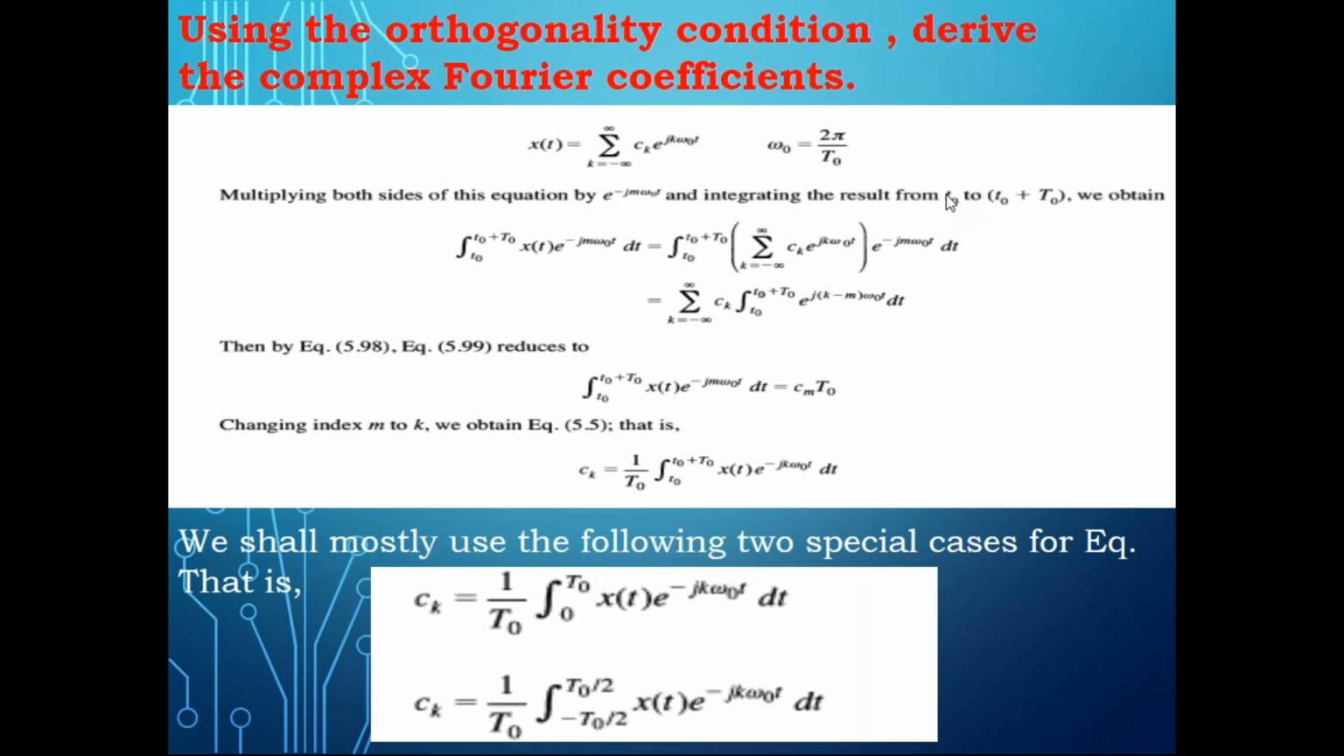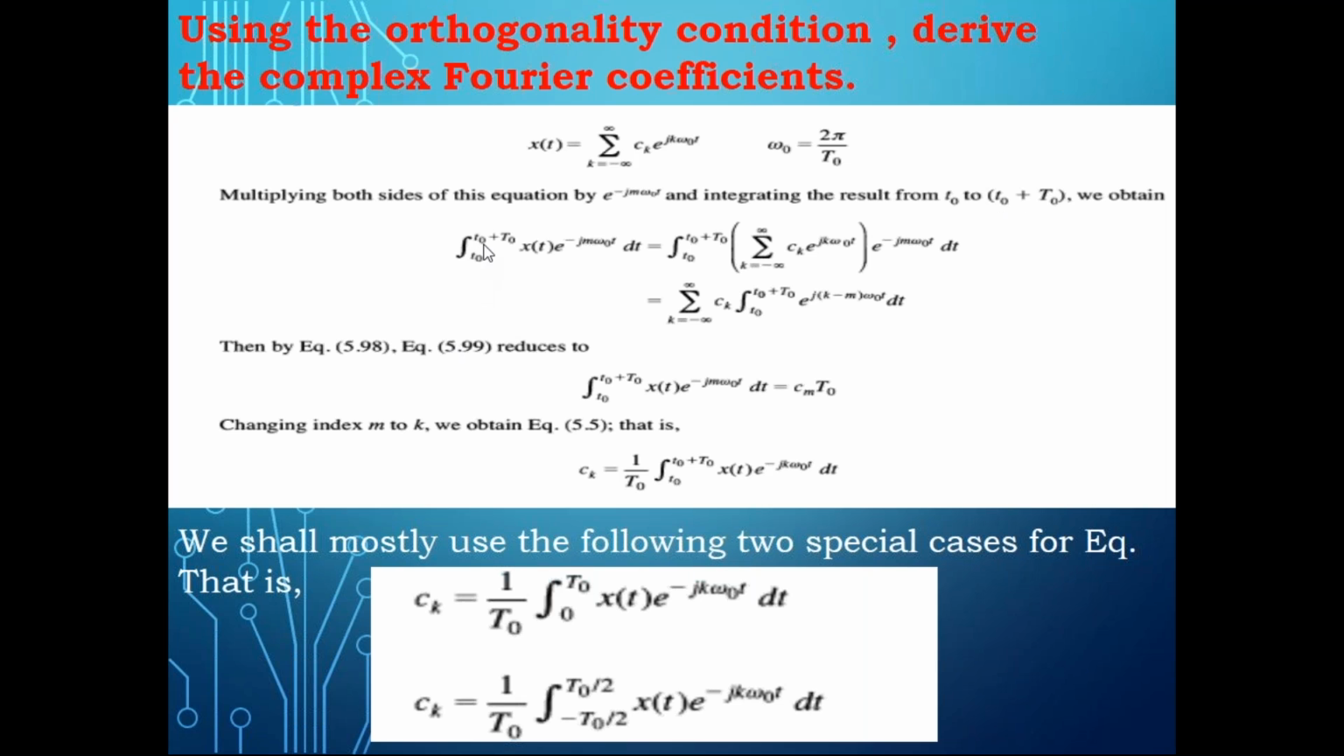You may have a doubt, why am I not using 0? Sometimes the starting point may be 0, but for certain problems it may be pi, or for some problems 2 pi. We don't know. That's the reason I'm not going to consider 0 to T naught. I consider small t naught to small t naught plus capital T naught, and small t naught can be any value, 0 or pi or 2 pi or anything. Capital T naught is the period. After capital T naught, the same waveform repeats again. This is the condition for periodicity.